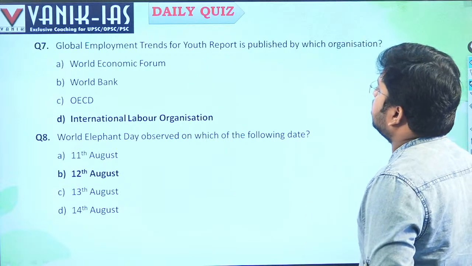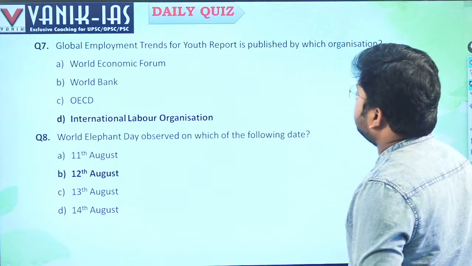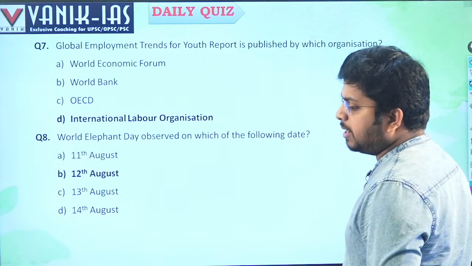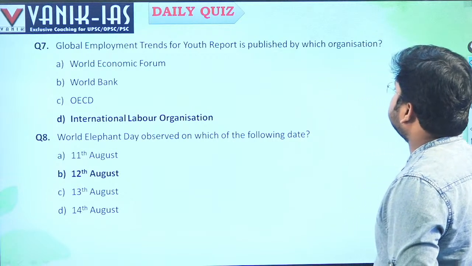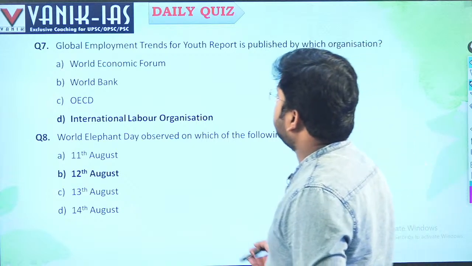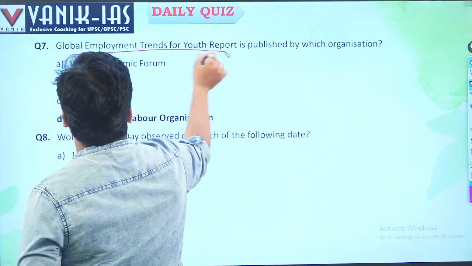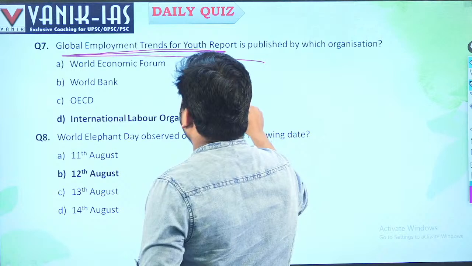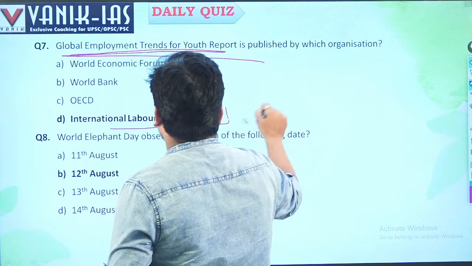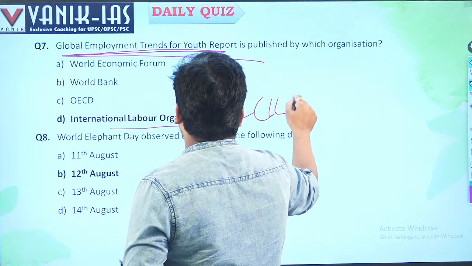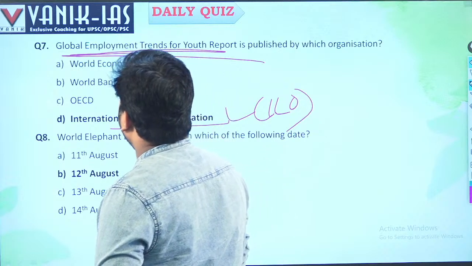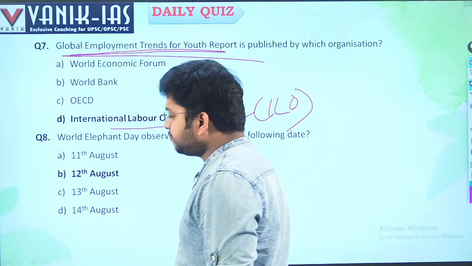These are the points on cryptocurrency. Okay, global employment trends for youth report. Global employment trends for youth report is published by which organization? It is published by the International Labour Organization, or ILO. The International Labour Organization publishes the global employment trends report.